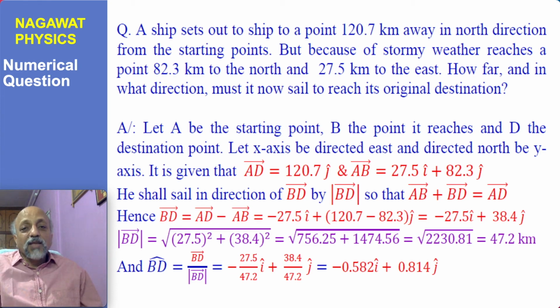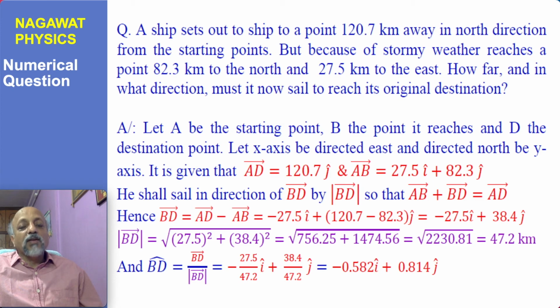But what is happening is that because of the stormy weather, you end up, after completion of some part of the journey, at 82.3 kilometer to the north. Definitely, but you are drifted away 27.5 kilometer to the east. So you have been drifted to the east. So how far and in what direction must it now sail to reach its original destination?